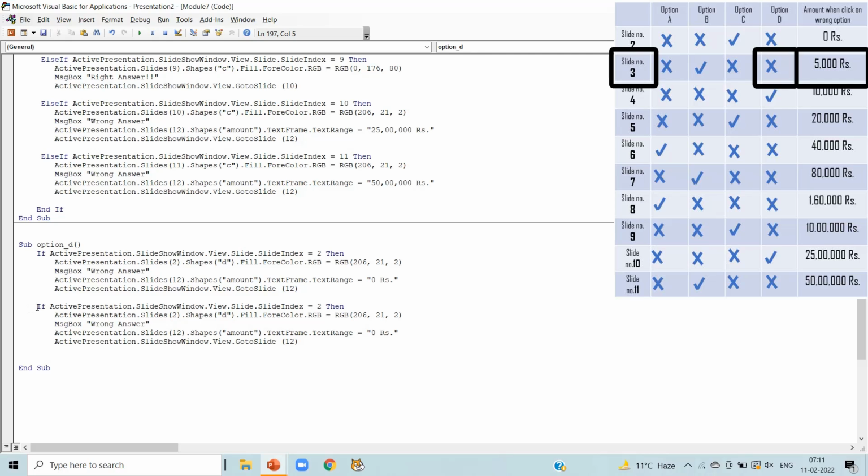Write else if, as this is the second line of if block. Slide number 3, and in the second line also write slide number 3, message box wrong answer, and the amount when we click on wrong option is 5000 rupees here.